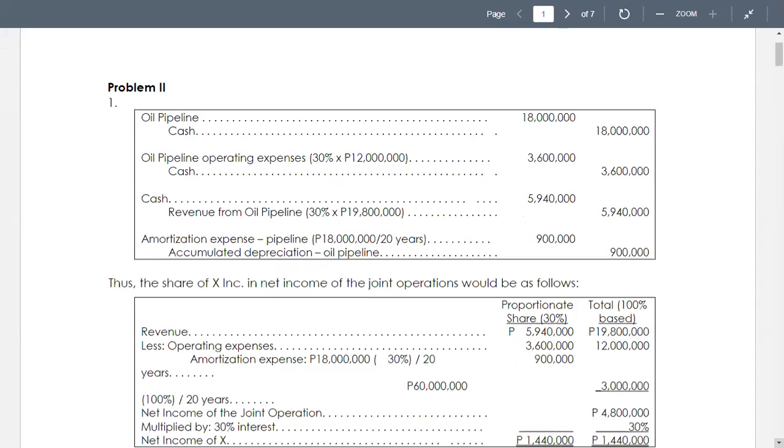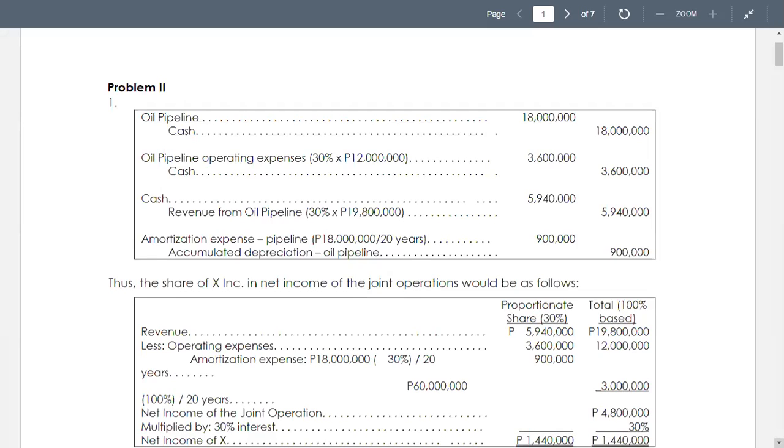We already finished problem 1 yesterday or the other meeting. Now in problem 2, this is in connection with a joint operator, proportionate share, reporting proportionate share of the assets, liabilities, revenues, and expenses of the joint operation. X Incorporated, Y Company, and Z Incorporated sign an agreement to collectively purchase an oil pipeline and to hire a company to manage and operate the pipeline on their behalf.